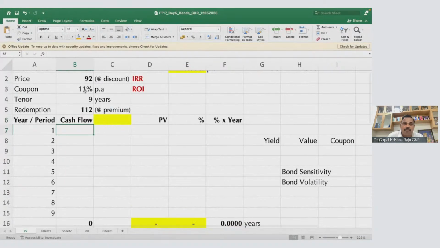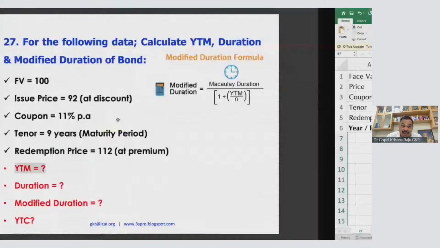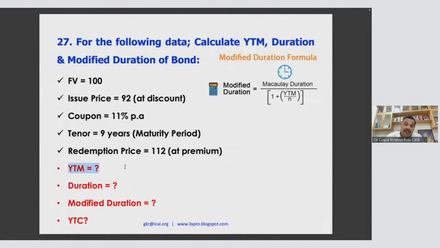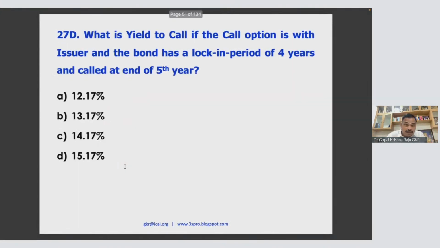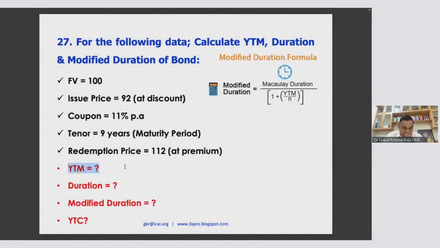Now what is the cash flow? 11% of 100, so this is 11 rupees. 11 rupees will be paid for 9 years. Now what is this word called? Yield till maturity. Now the same question I will also do for yield to call. What is yield to call? I'll explain. Yield to maturity and yield to call are both different. Now come to this question.